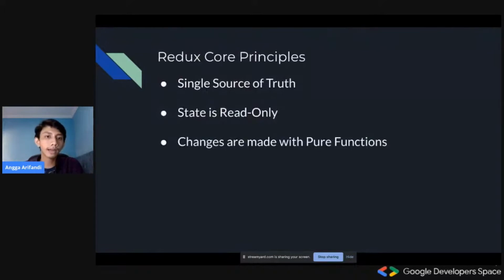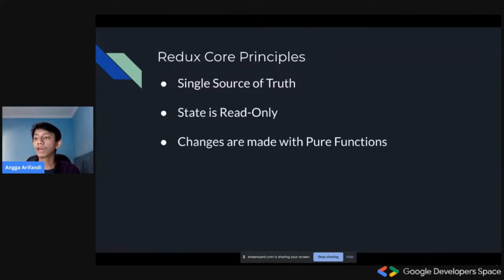Redux has three core principles in its official documentation. The first is single source of truth, which means that inside the application that implements Redux, the source of data should be just one. So there shouldn't be any two sets of data that are being listened to inside the application.